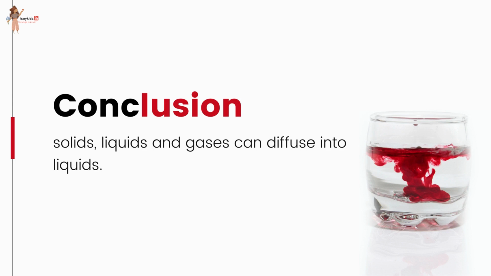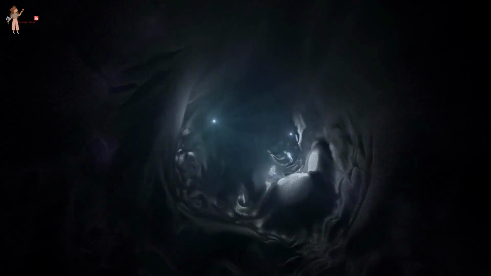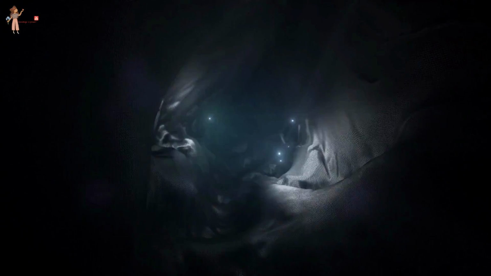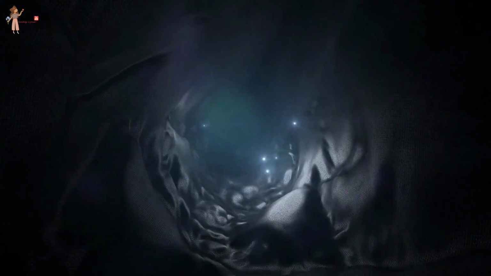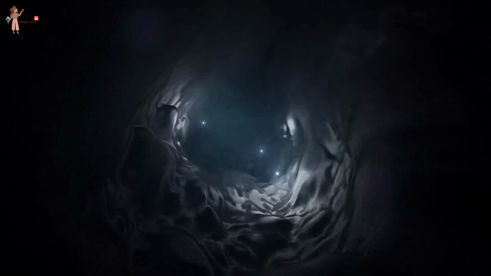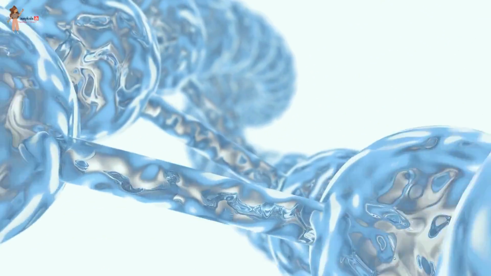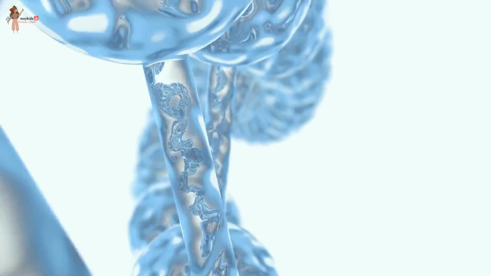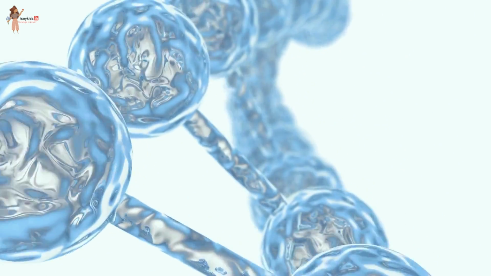Solids, liquids, and gases can diffuse into liquids. The rate of diffusion of liquids is higher than that of solids. This is due to the fact that in the liquid state, particles move freely and have greater space between each other as compared to the particles in the solid state.